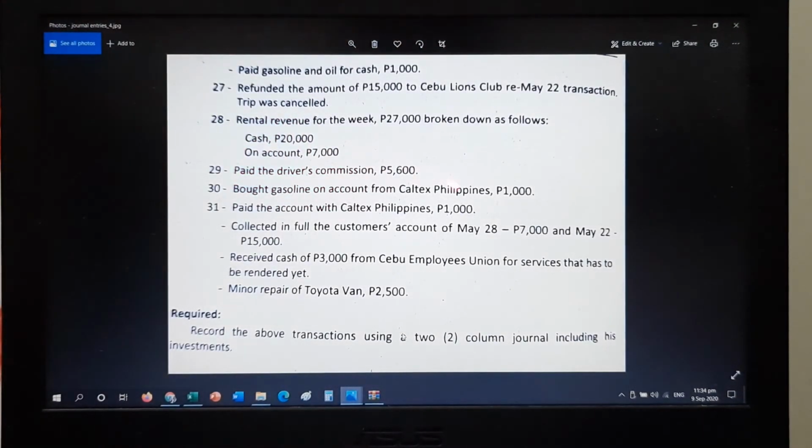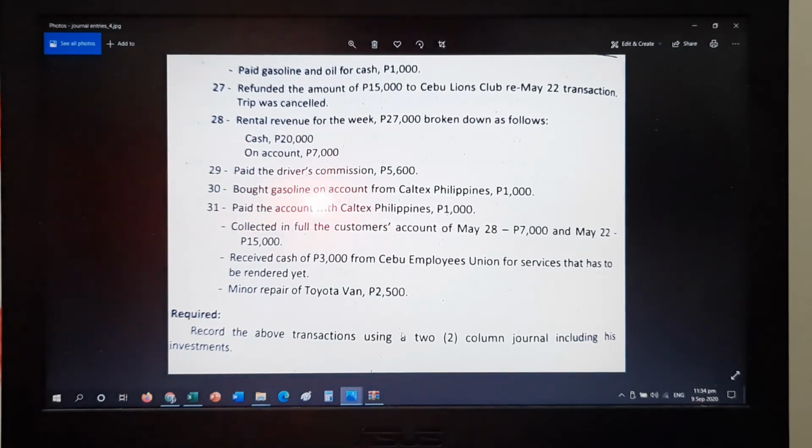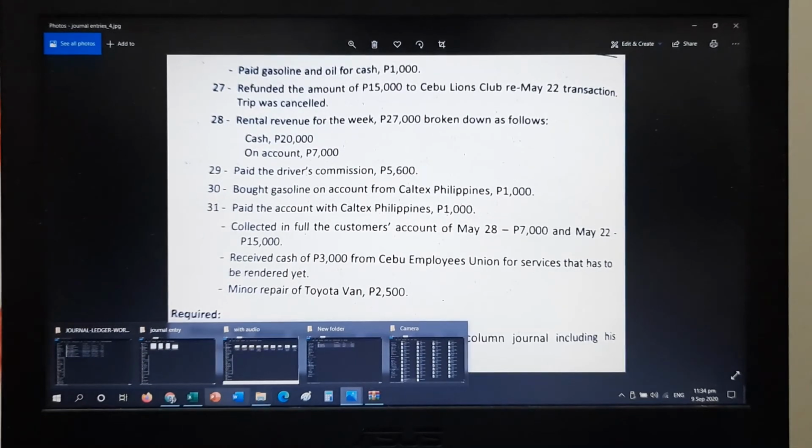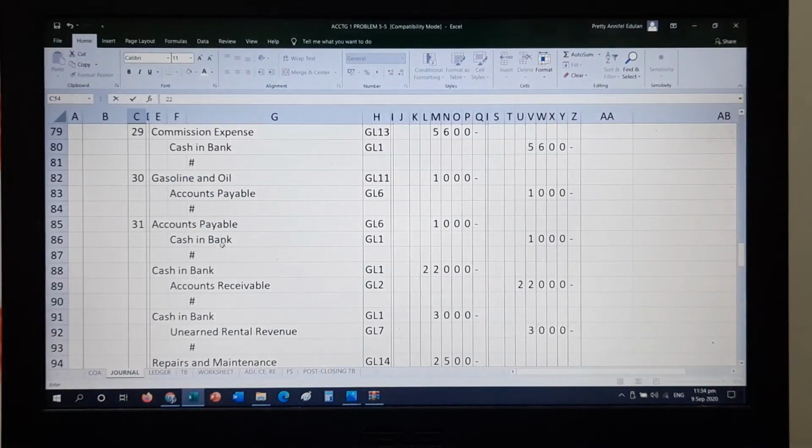So, bought gasoline on account from Caltex. That's what I said a while ago. Gasoline and oil, credit, cash in bank. Accounts payable because that was on account. Well, in 31, you paid your balance in the previous transaction. Close the accounts payable, credit, cash in bank. Because you are already paying your account.